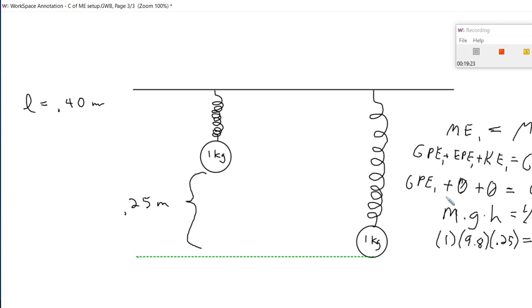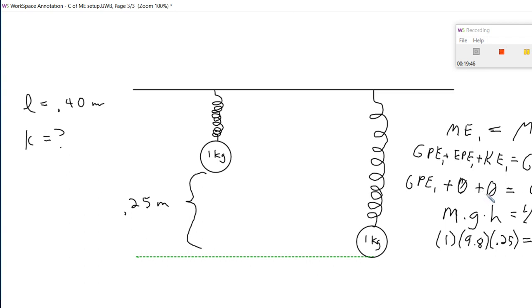And that's going to be equal to 1/2 times k, and that's what I said we were going to be asked for, the spring constant. And then x is, well, if this falls 0.25 meters, then the spring must be stretched out 0.25 meters from its relaxed length.